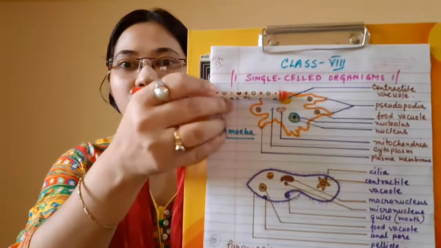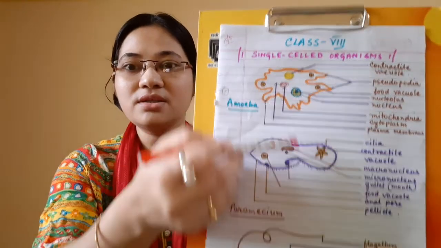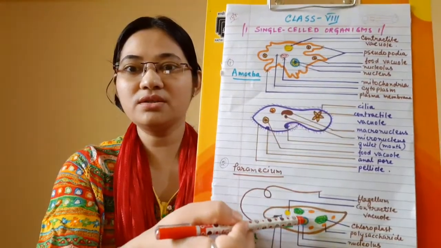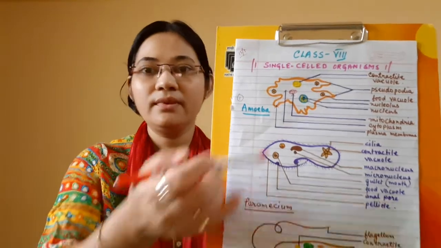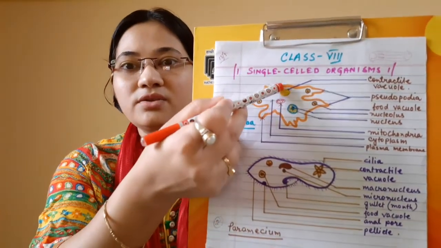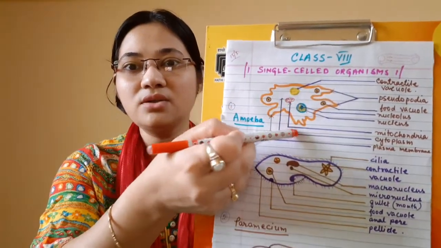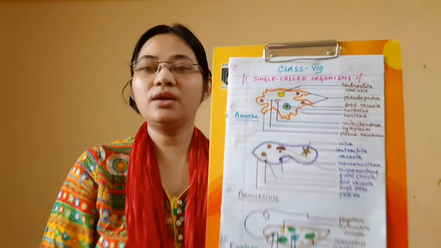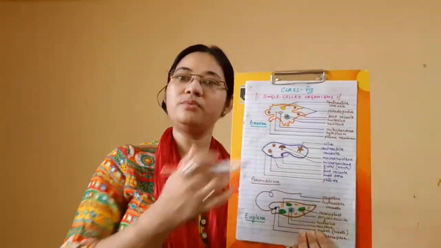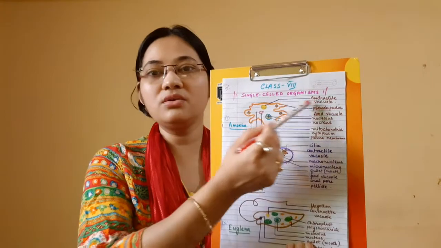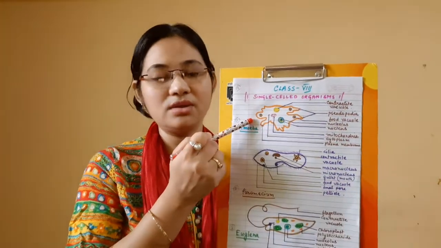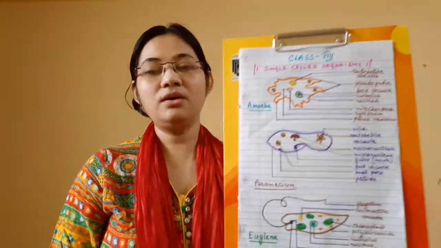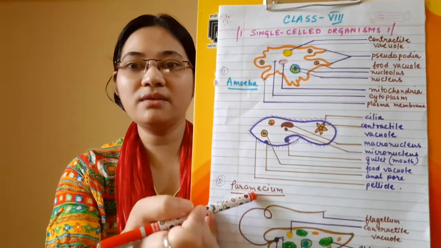Okay, this white portion is a cytoplasm because it is a cell. This white background is called the cytoplasm. And contractile vacuoles are there, food vacuoles are there. This is the mitochondria. Okay, so there are certain cell organelles also present in case of amoeba. So please go through these labelings also. Draw the diagrams in your class copy. Okay, let us see the next one, that is paramecium.